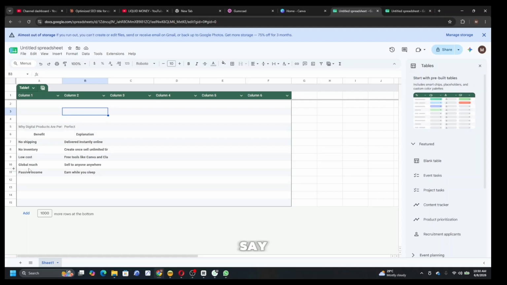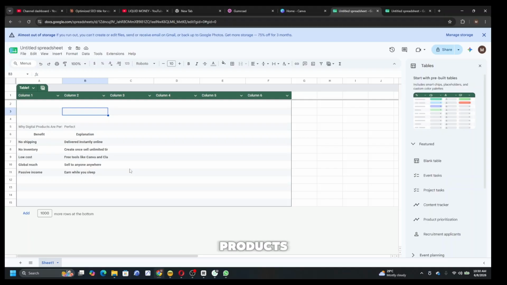Second to the last one is global reach. Sell anywhere in the world. You can stay in your house, create a digital product, and sell it worldwide, globally. The last one is passive income. After creating it, you launch it and you will be sleeping, and the thing will start generating income for you. This is amazing.